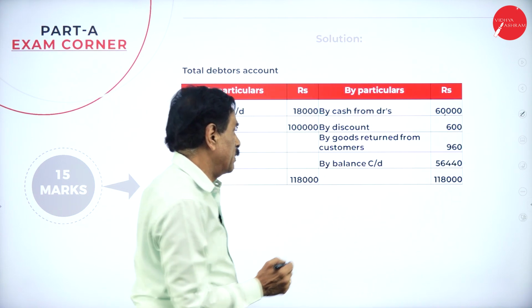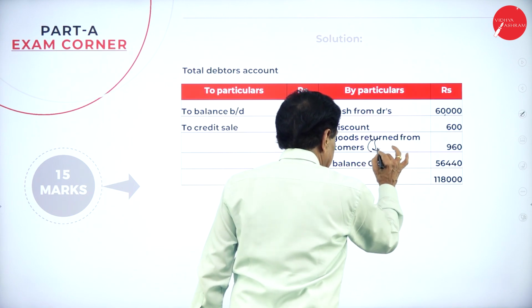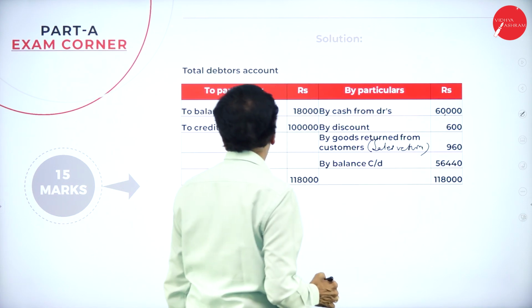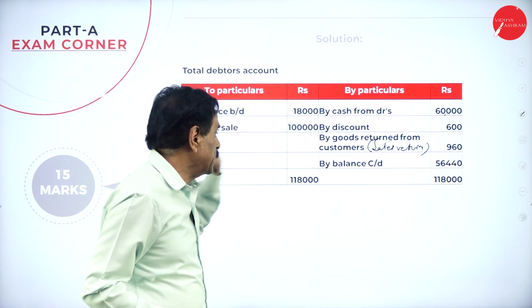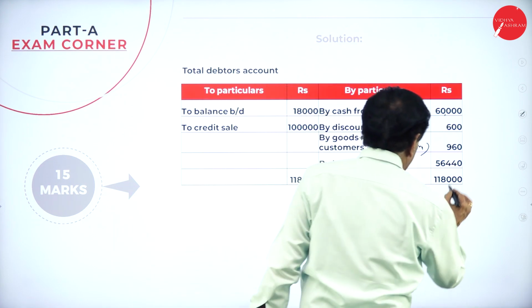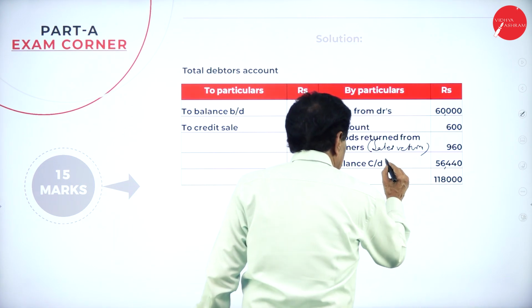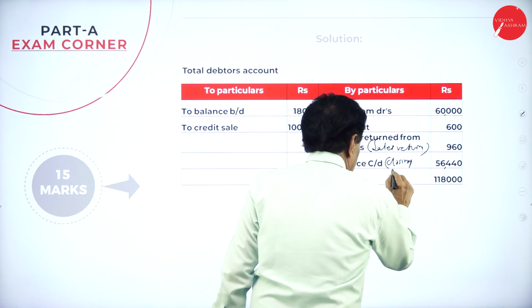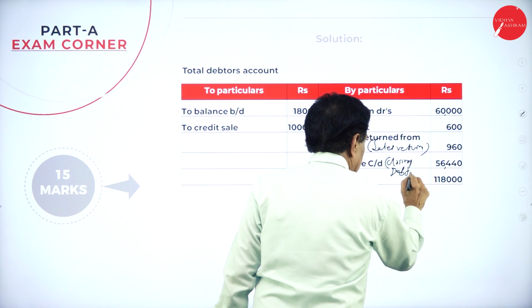Goods returned by customer is nothing but sales return, and the credit sale is 1 lakh. This is 1,18,000. The difference is 56,440, which is the closing debtor.